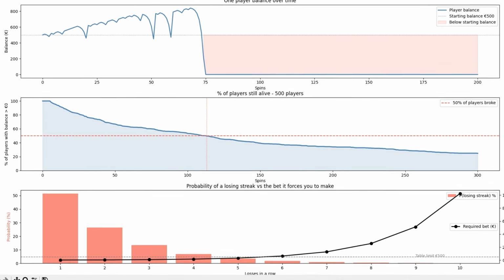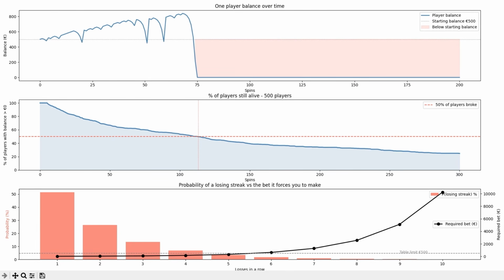The second graph shows 500 players over 300 spins this time. The line shows what percentage of players still have money left at each point to gamble. By the time it crosses the red dashed line, more than half of all 500 players have been eliminated. The last graph shows the amount of money you're spending per spin you lose, with 5 spins being just below the grey dashed 500 euro limit line.